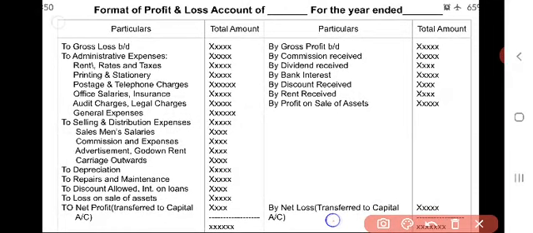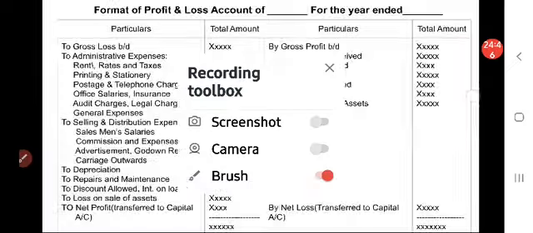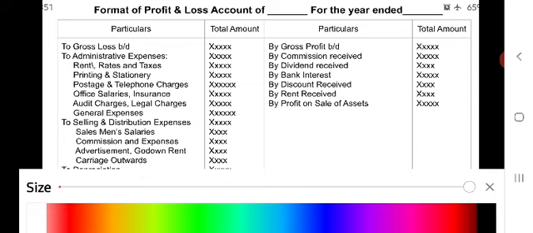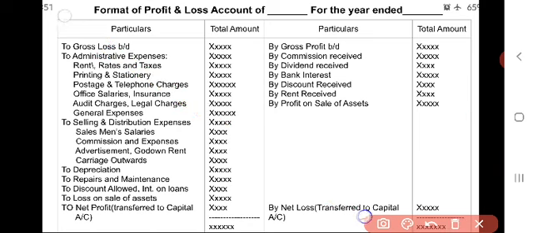Since it is an account, it should have debit here and credit here. See, it is a rule.